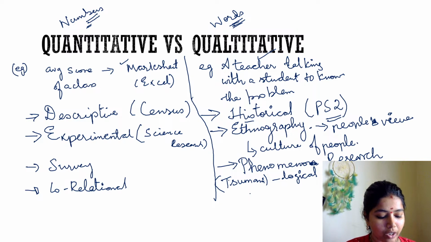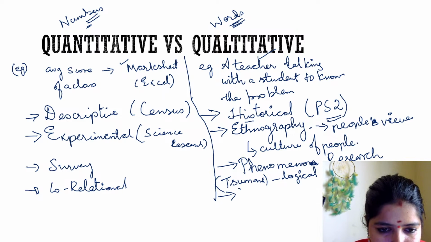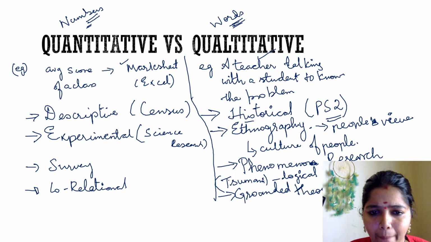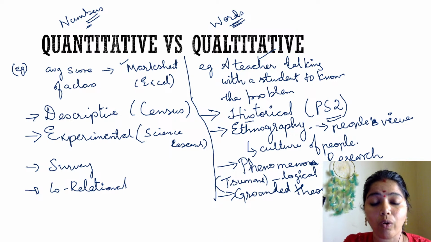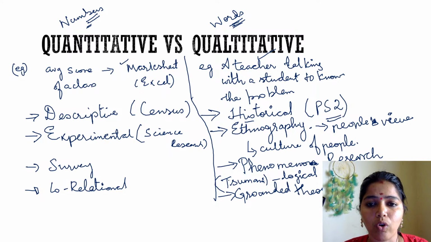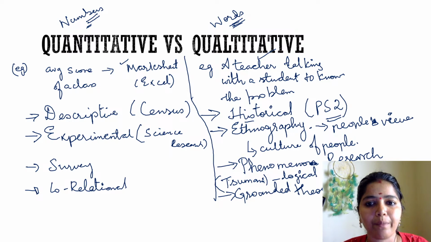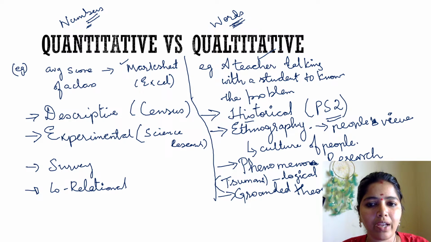Next we move to grounded theory. What do you mean by grounded theory? Get deep into the fact of how it has happened, and that we call grounded theory. Whenever I want to know about some people, I just get deep into that concept, and that type of research we call grounded theory.